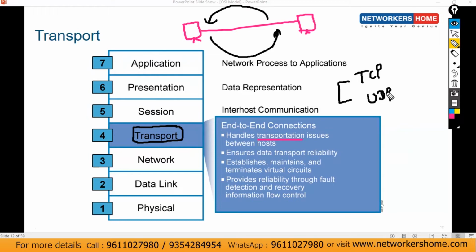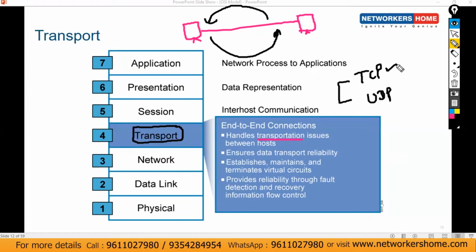TCP and UDP. So this is all about end-to-end connection. TCP is the most reliable protocol as compared to UDP. If you use the TCP protocol, obviously guaranteed delivery will be there, with a kind of acknowledgement. So we can say between TCP and UDP, TCP is the more reliable protocol as per the transportation concept. But yes, TCP is a little bit slow as compared to UDP.